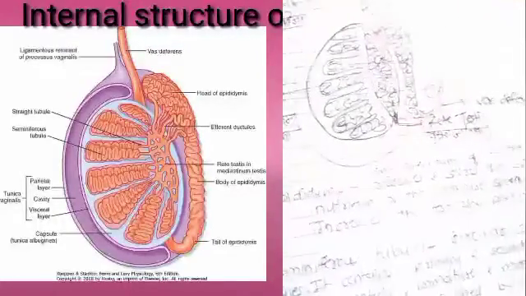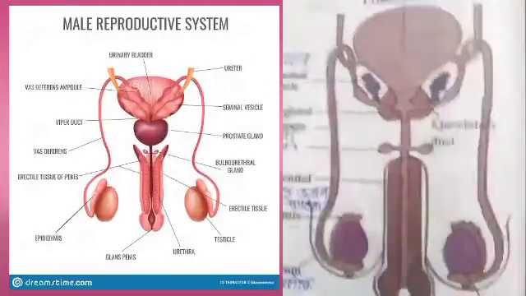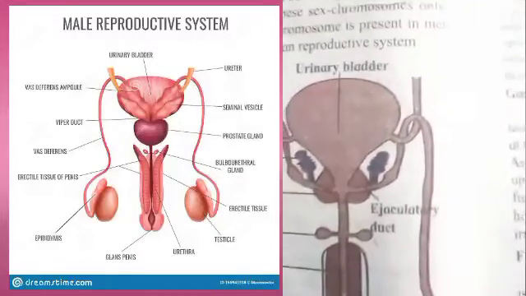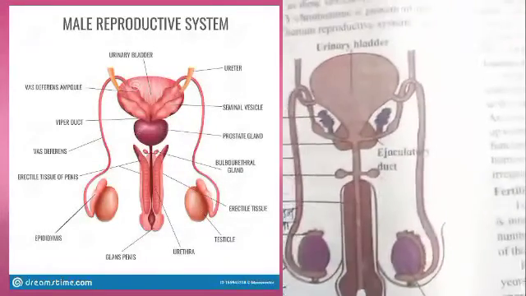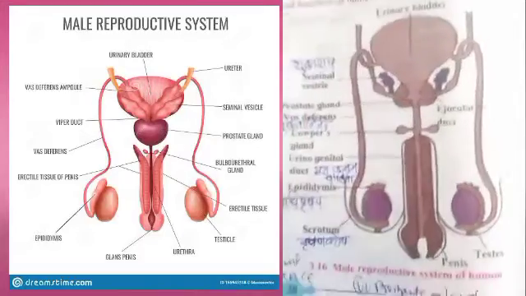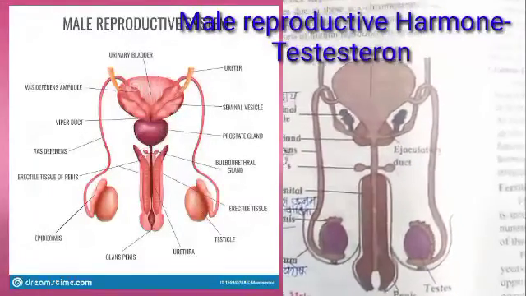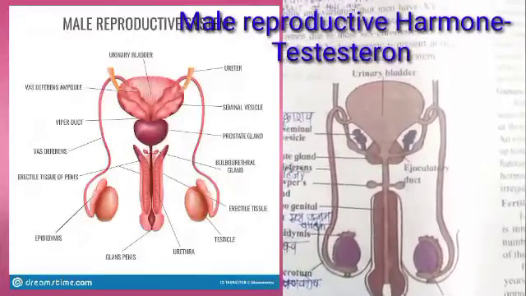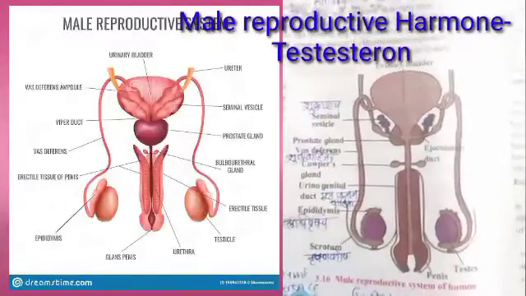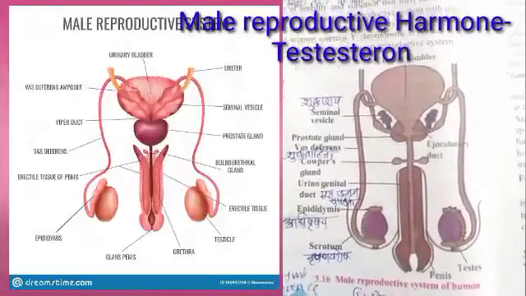Then what is the function of this testis? Here this testis performs the function of formation and production of the sperms, and it also produces the male hormone called testosterone, and this testosterone brings about the changes in boys during puberty. म्हणजे किशोरावस्थेमध्ये मुलांमध्ये जे शारीरिक बदल होतात तर त्यासाठी टेस्टोस्टेरॉन हॉर्मोन कारणीभूत असतं.